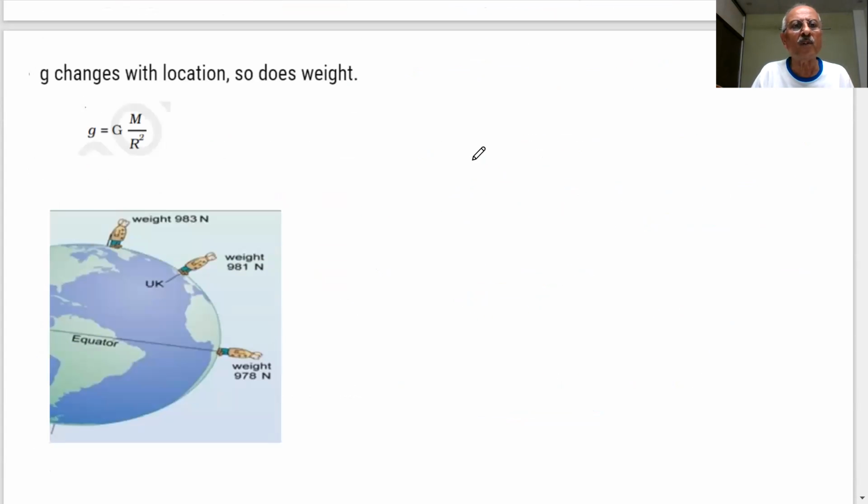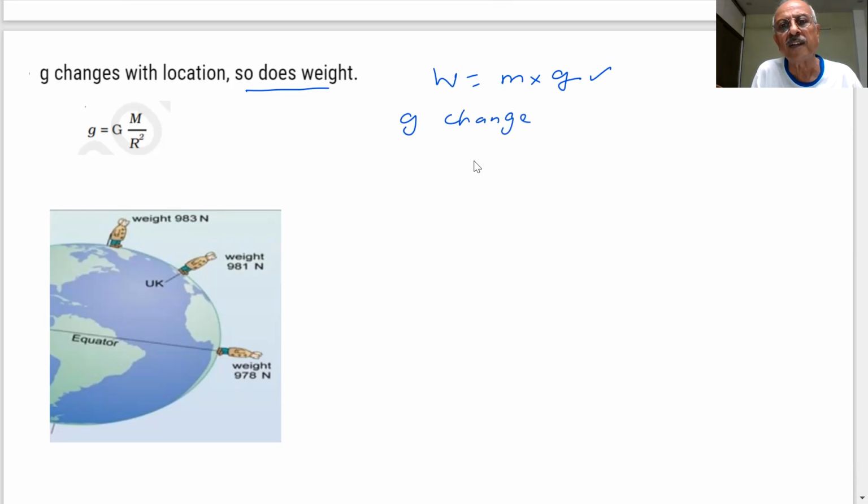An important point to note: G changes with location, so does the weight. Why does the weight change when you move from the pole to the equator? Because weight is equal to M into G. So what is happening? G changes with the location. Then what will happen? The weight will also change.